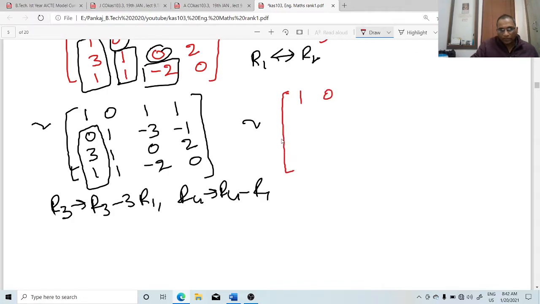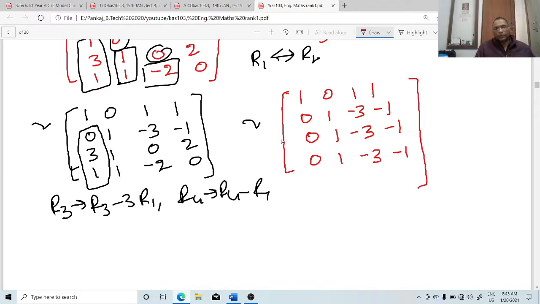First two same, 1 0 1 1. This is 0 1 minus 3 minus 1. 3 times minus it. 0 1 minus 3 and this 2 minus 3, that is minus 1. Last one 1 minus 1, 0 1 minus 3 minus 1. We get this one. Okay.